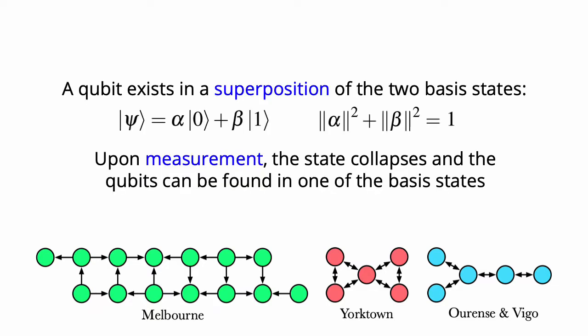Now each of these qubits represented by a circle can exist in a superposition of the two basis states 0 and 1. The alpha and beta are complex coefficients that represent the relative contribution of these basis states to the overall qubit superposition. When the qubit state is measured, the superposition collapses, and it can be found in one of the two basis states with probabilities corresponding to the magnitudes of alpha and beta. So the output of a qubit is a probability distribution over the two basis states.